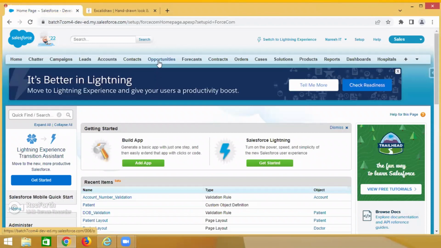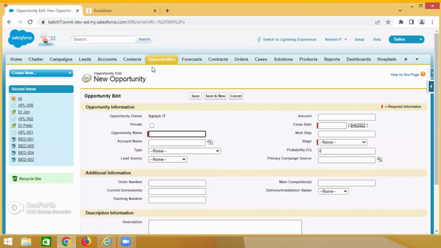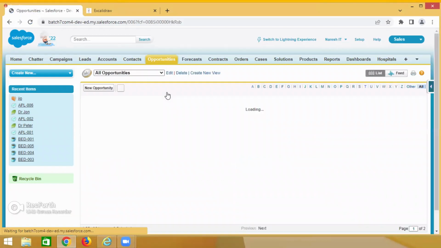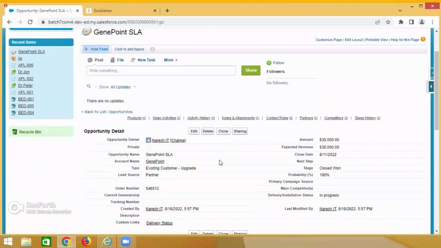Okay, see, guys, for example, this is the data, guys. For example, opportunity. If you open that opportunity, this is one record.